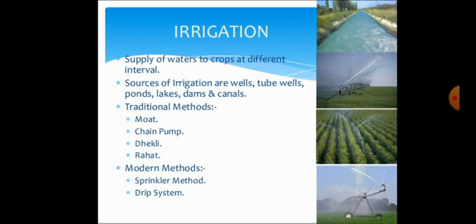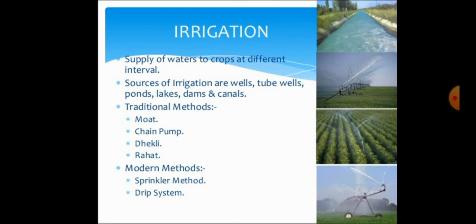Students, today you have to know some more information about crop production and management. Today you have to know about another very important agricultural practice, that is what we call irrigation. What is irrigation? Students, irrigation is the process of supply of water to the crops at different intervals.